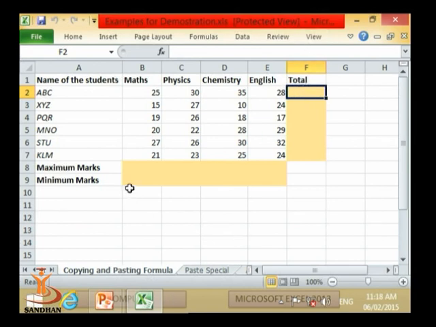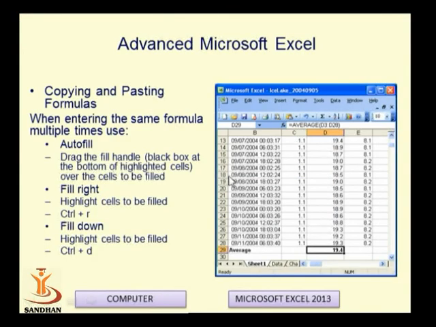Then by pasting it, first of all, we have to write the formula here, and then by selecting these dot points, we will paste it. So this is used in the copy and paste command.